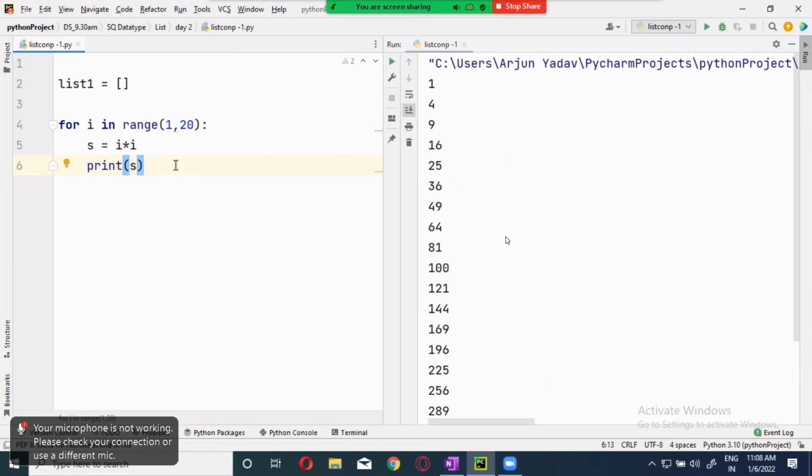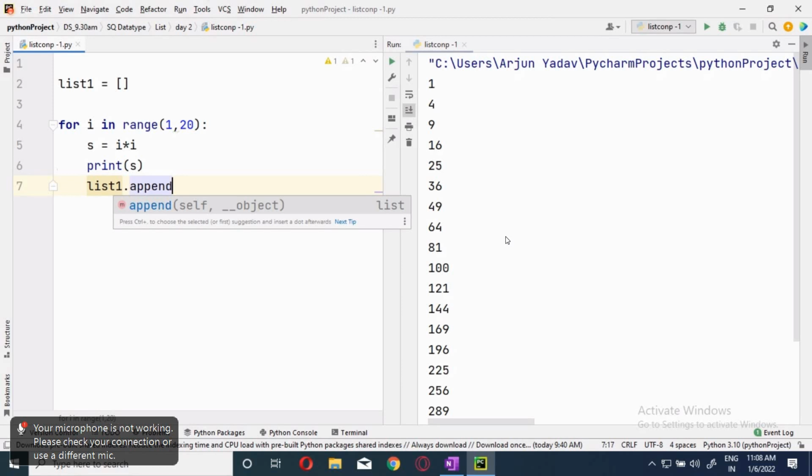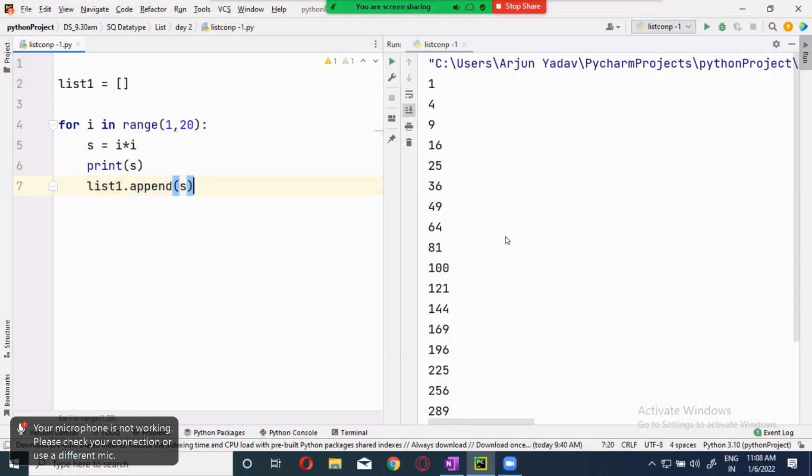Now I want to put s inside the list. s is a value I'm putting inside the list. How will I do it? list1 dot append of s. Now this print is not required for us. I want to directly put it in the list. Once I do this, the list has been created.